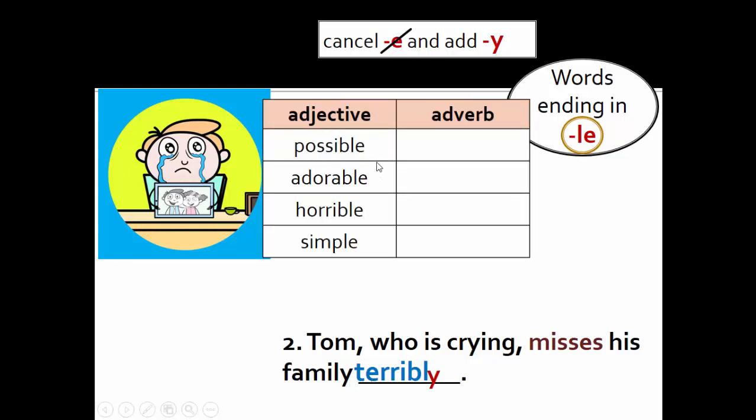Here are some more examples: possible, possibly, adorable, adorably, horrible, horribly, simple, simply.